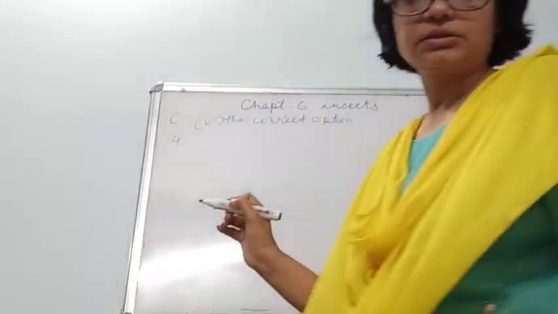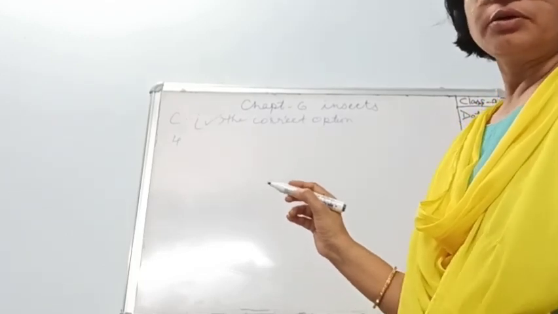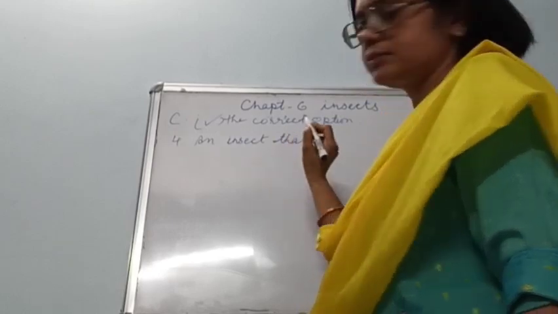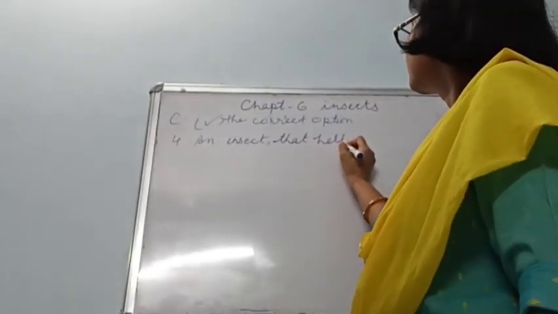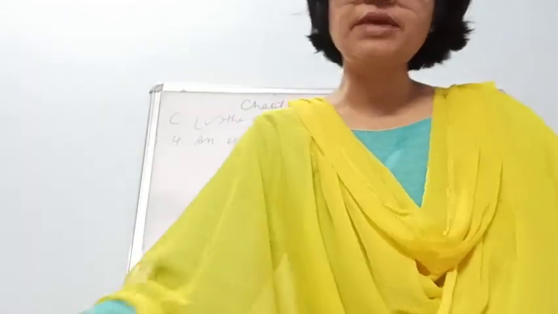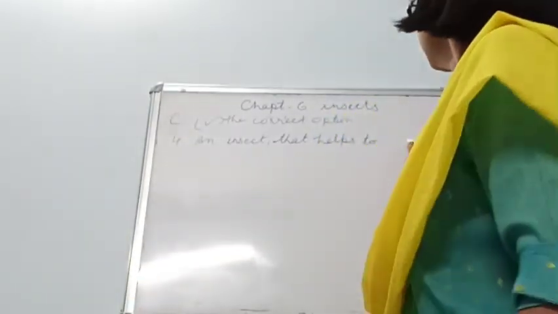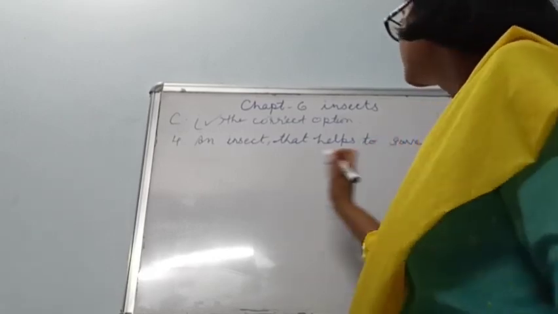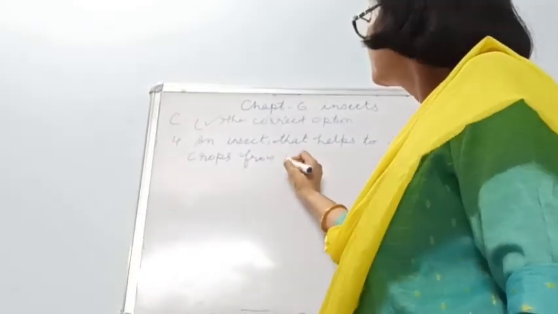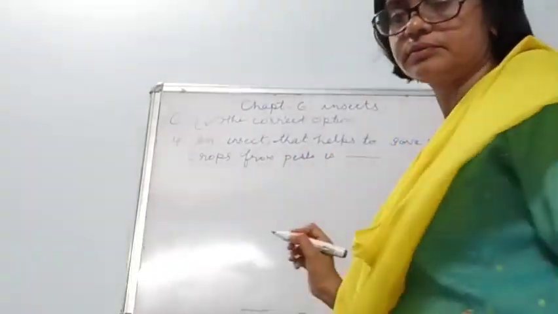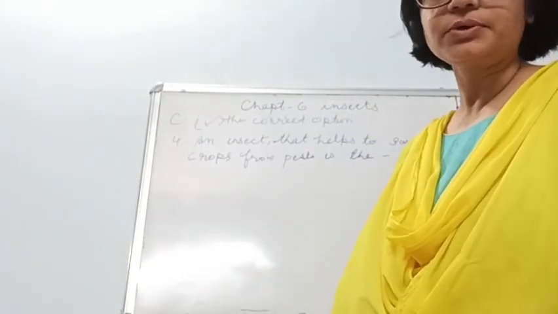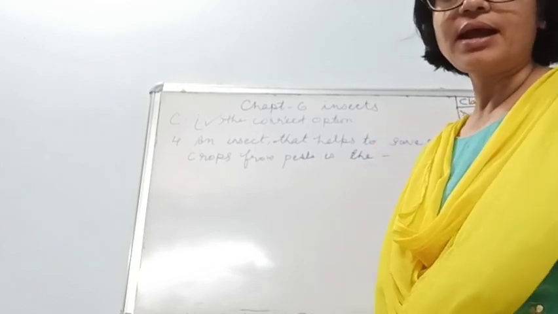The fourth question is, an insect that helps to save our crops from pests is the, and the options are A. wasp, B. ladybird beetle, C. bee and D. butterfly.